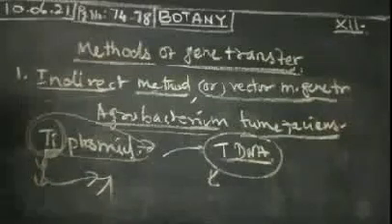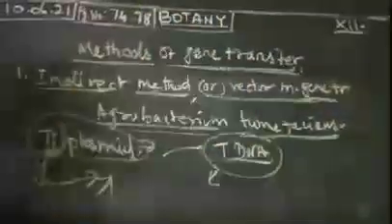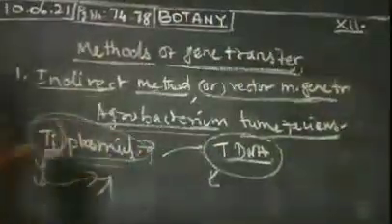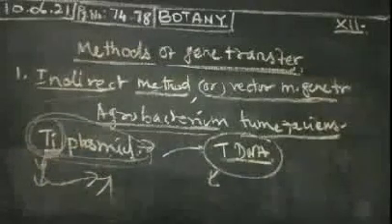That is called the indirect method or vector mediated gene transfer method. With the help of these plasmids, gene transfer is achieved. Up to this point, you have to read very carefully. Thank you, students.